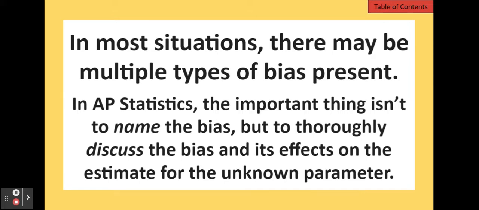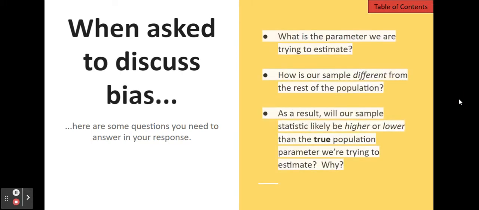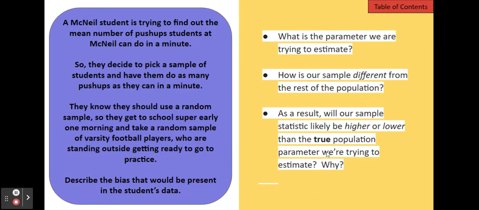So, when we're asked to discuss bias, there are some specific questions that we need to answer in our response. The three questions are: what is the parameter we're trying to estimate? And who is the population? How is our sample different from the rest of our population? And as a result, will our sample statistic likely be higher or lower than the true population parameter we're trying to estimate? So let's look at an example to kind of put this in context.